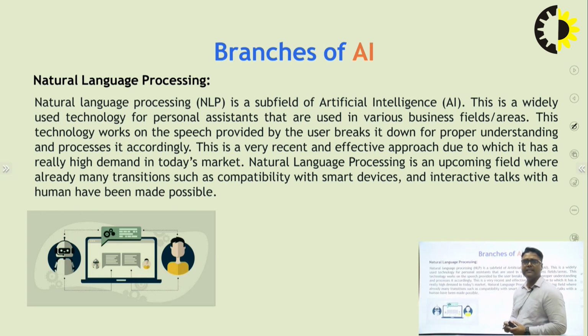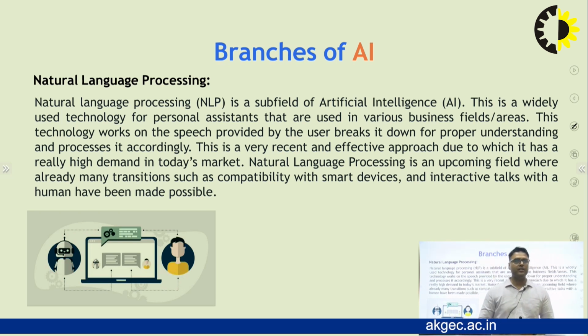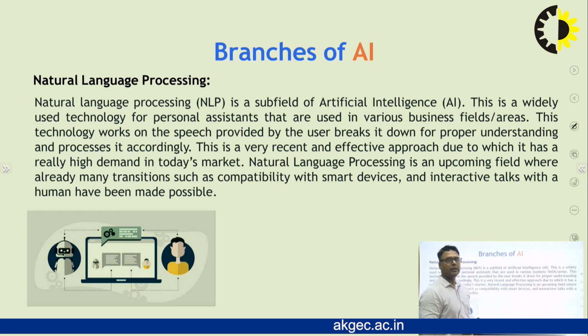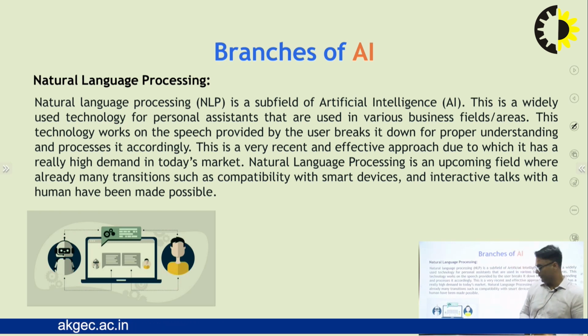This is a very recent and effective approach, due to which it has really high demand in today's market. Natural language processing is an upcoming field where many transitions, such as compatibility with smart devices and interactive talk with humans, have been made possible.